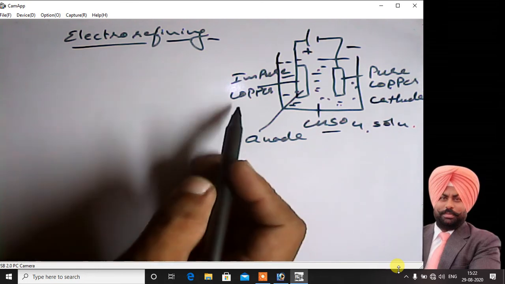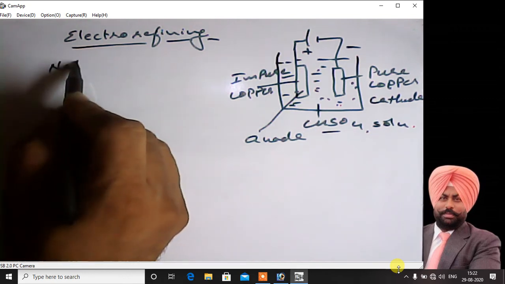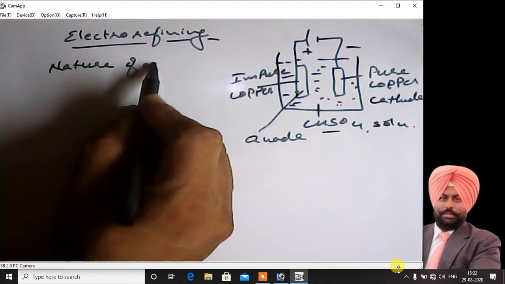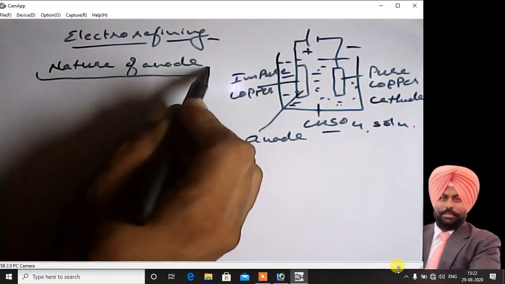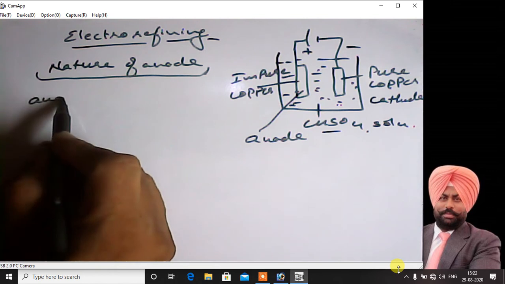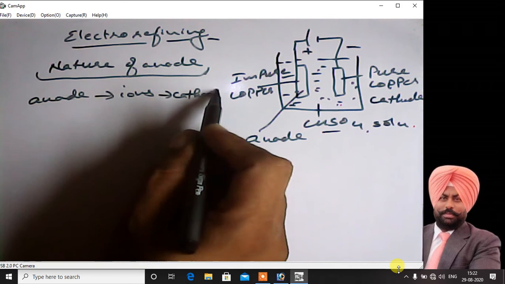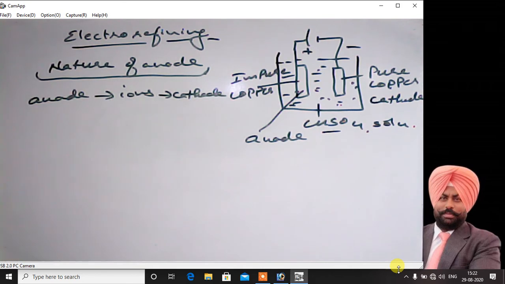The process here in the electrolysis will use a theory which is known as nature of anode. We have studied in our previous videos how the reactions take place while using the nature of anode. What happens is that the anode forms ions, and those ions are deposited on the cathode and change themselves into neutral atoms.